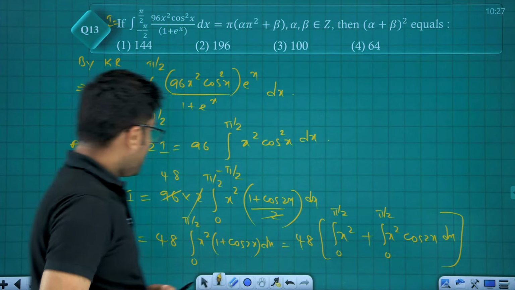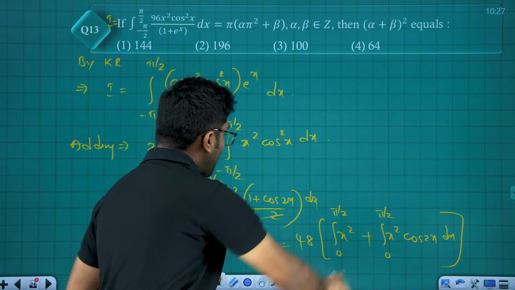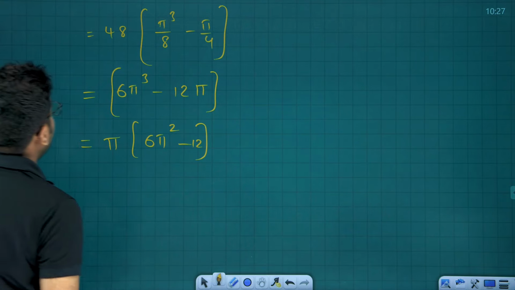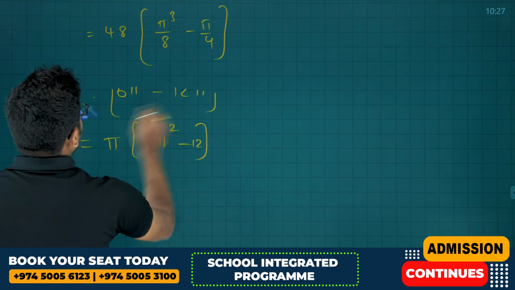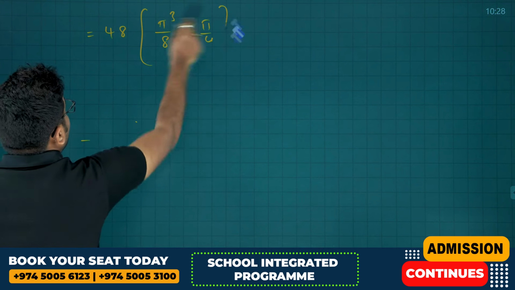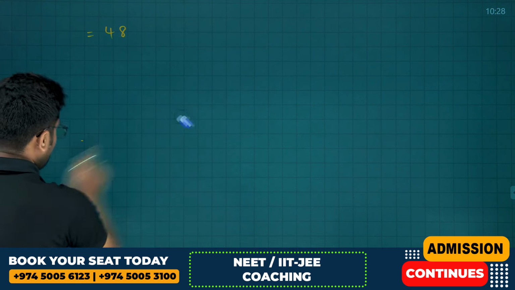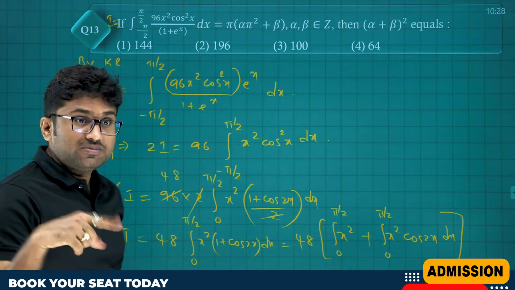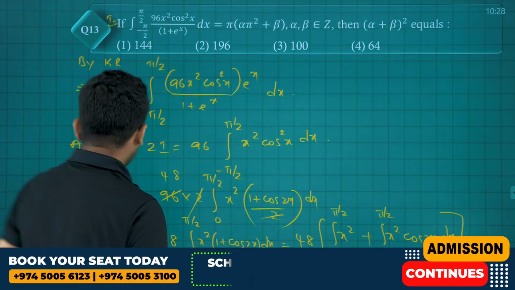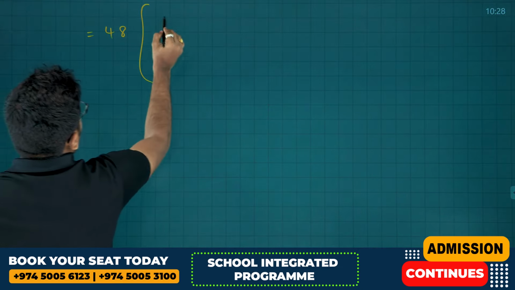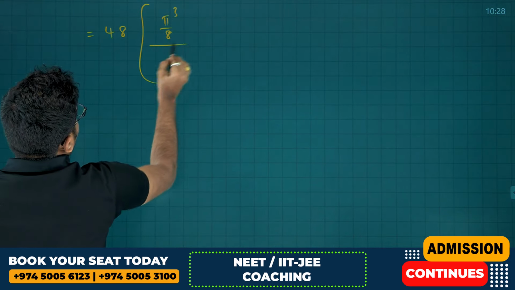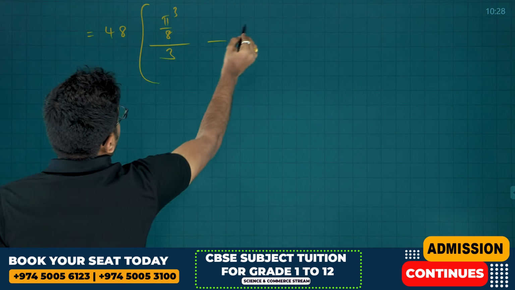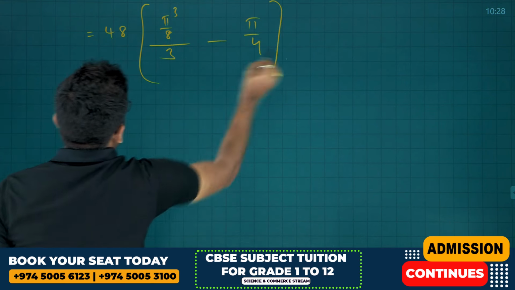Pi cube by 8, 48 into x cube by 3, it is, friends, x cube by 3. 48 times x cube by 3, where x is pi by 2. So that is pi cube by 8 divided by 3, minus pi by 4 we have, which is as usual.